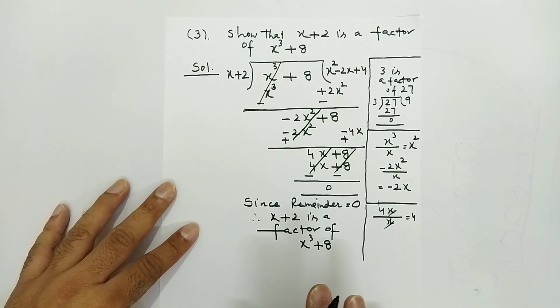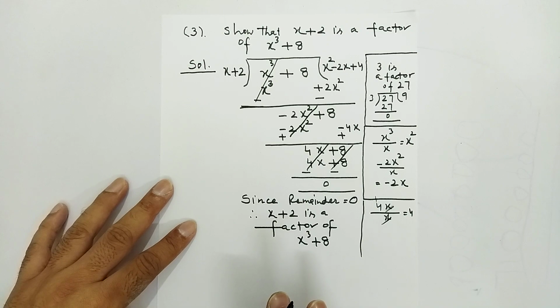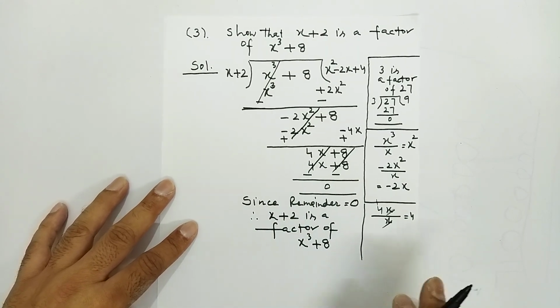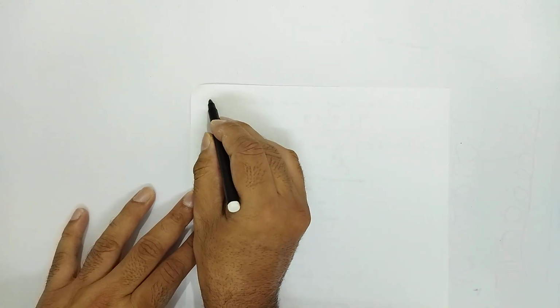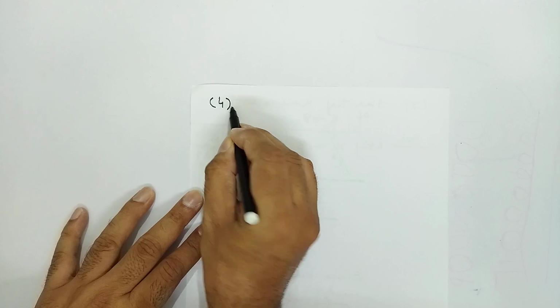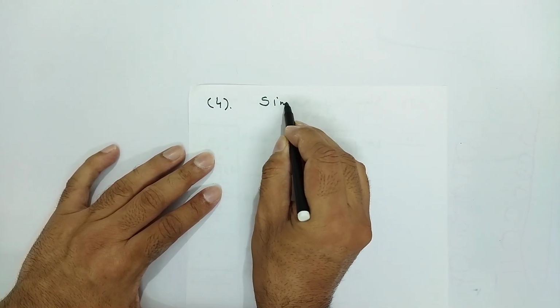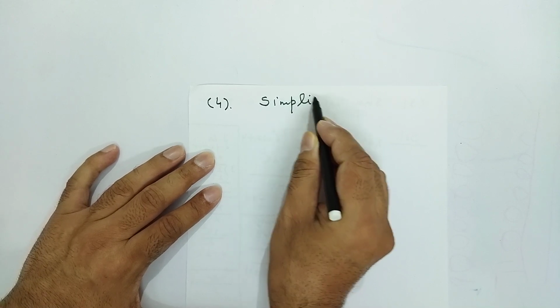There are questions of factor method also. Unless it is asked to do by factor method, you should avoid doing it, prefer long division. Now question number 4. Simplify, a question of exponents and radicals.